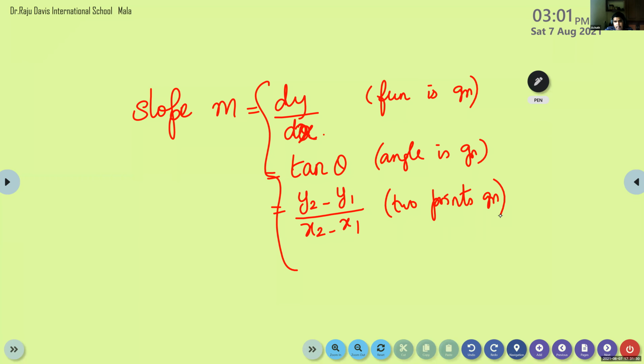Then, for what do we use the negative d by...? That is what we are going to learn next. Suppose we are given a straight line, the general form of a straight line, ax plus by plus c equals 0. If it is given, then the slope is minus a by b. We use the formula minus b by a or minus a by b. What is the formula?